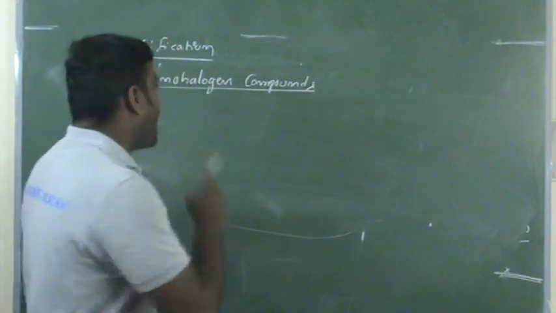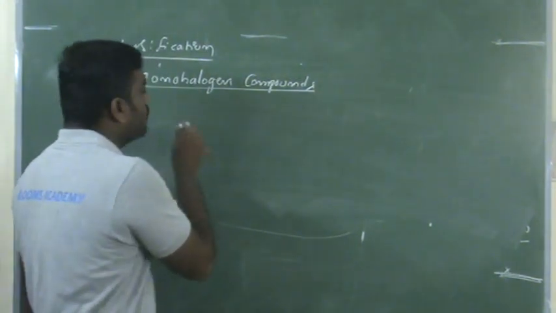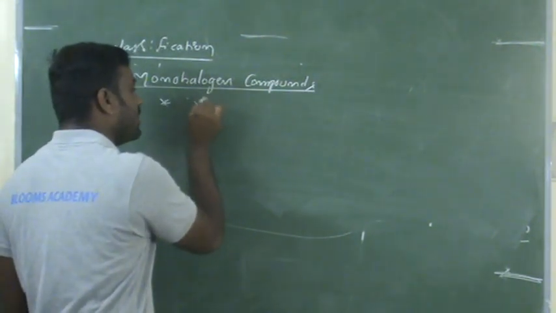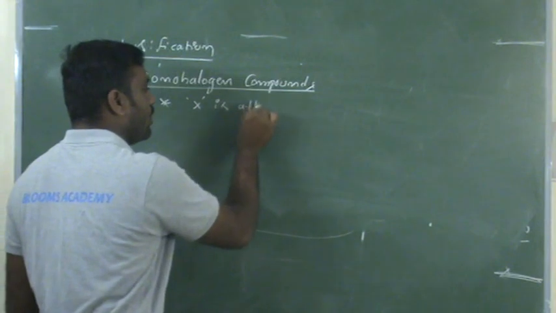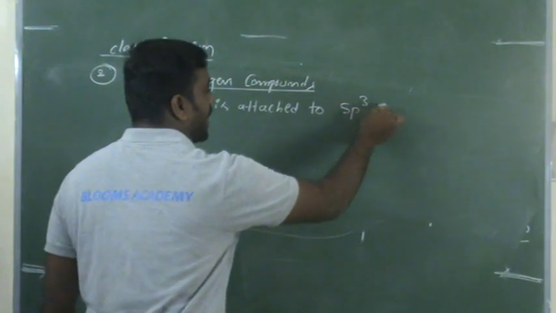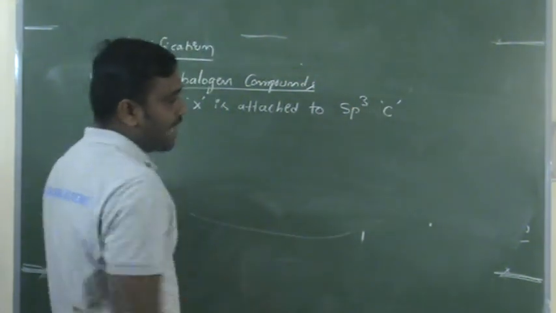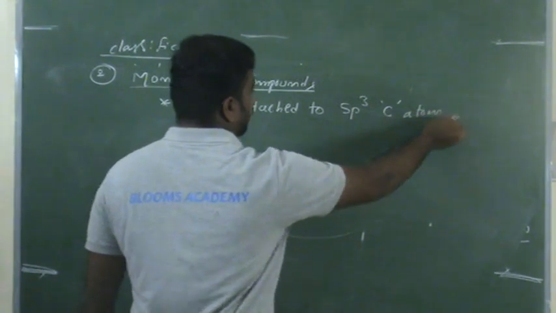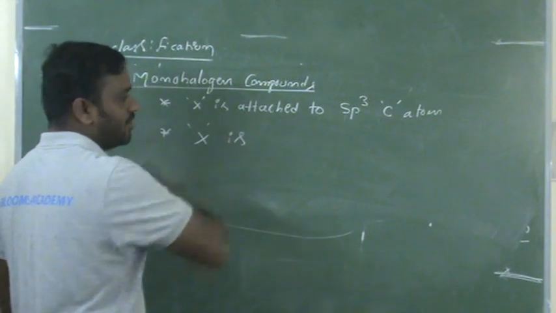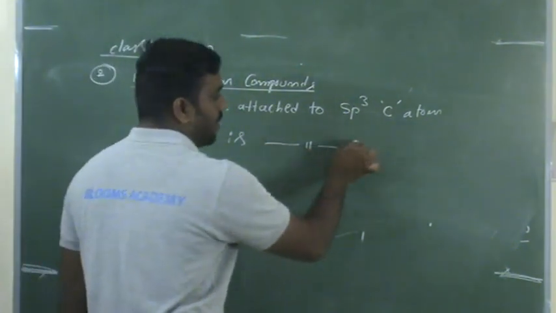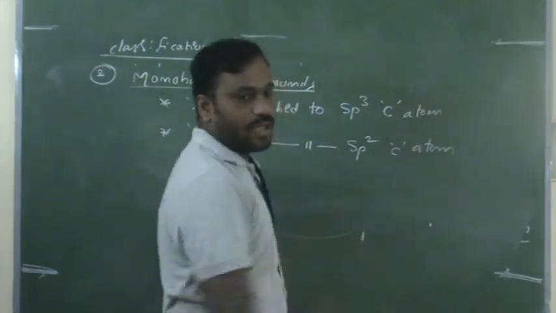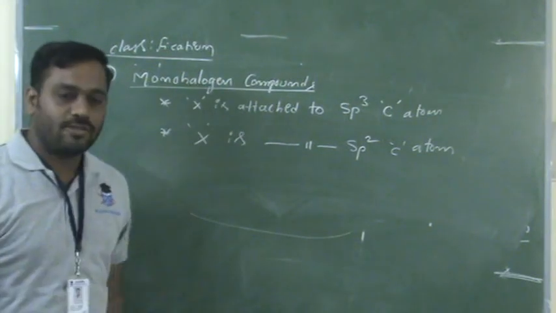Okay. These monohalogen compounds are again divided into two criteria. One is where the halogen atom is attached to an sp3 hybridized carbon atom. That is one classification. Next, the halogen atom is attached to an sp2 hybridized carbon atom. Okay, this is another classification of monohalogen compounds.